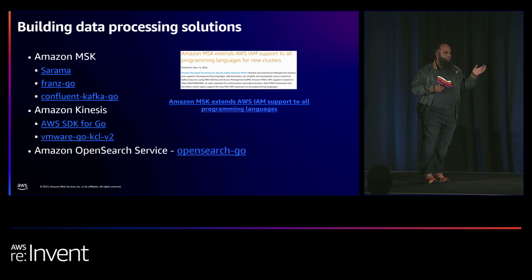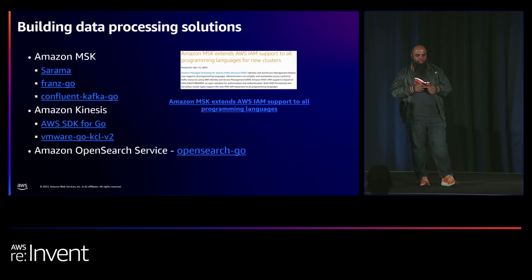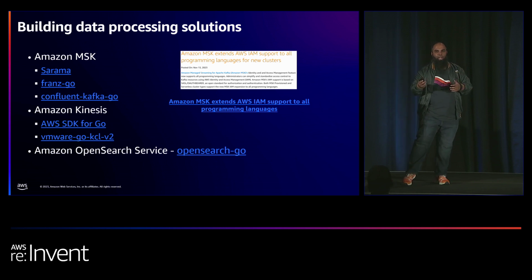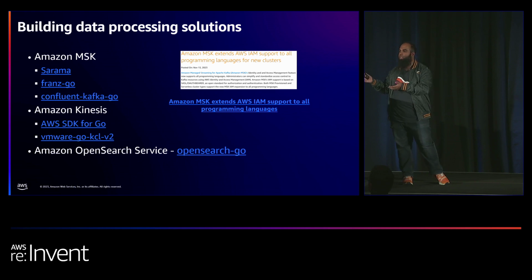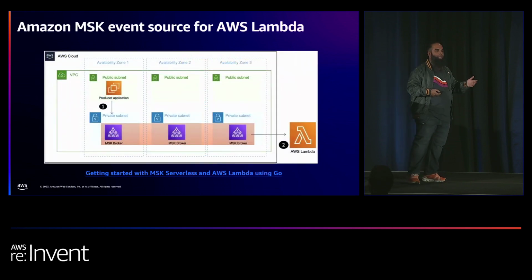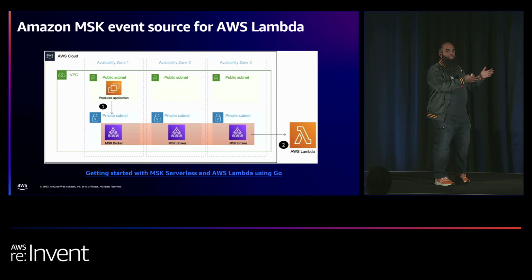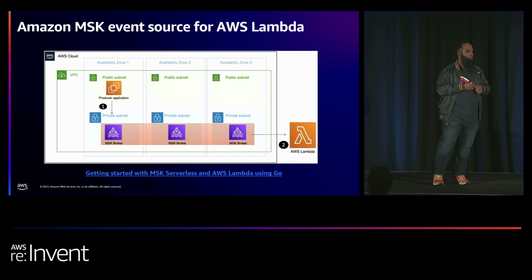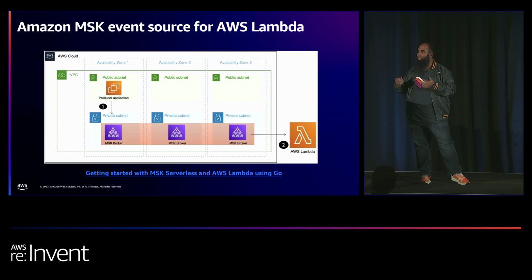The same thing applies for Kinesis and OpenSearch, and in this case, you would want to start looking at, okay, does it make sense for me? I'm using a managed service on AWS. I am using the client, but I'm writing a lot of this application code. Do I instead just want to consume the events that are coming through these services, right? That's where you can look at using one of these services as an event source for Lambda. What you do then is focus on your Go application, and you put that in a Lambda function. We see that in one of the demos where I show a Lambda function with Go. The idea is that you have that event coming in, Lambda gets triggered, the Lambda processes the event, and then afterwards it keeps on moving.